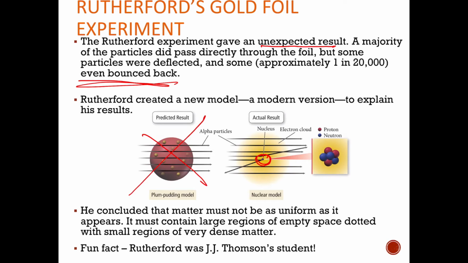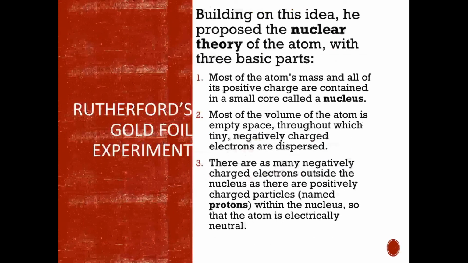And what's really cool is that Rutherford was actually J.J. Thomson's student. So he's like, hey, professor, sorry, but your model of the atom's wrong and mine's better, is kind of what happened. But yeah, pretty neat. So then we had the Rutherford model of the atom, something hard and dense in the middle that's positively charged, and the electrons were somewhere around the outside, but it was mostly empty space. They weren't really clear on that, right?